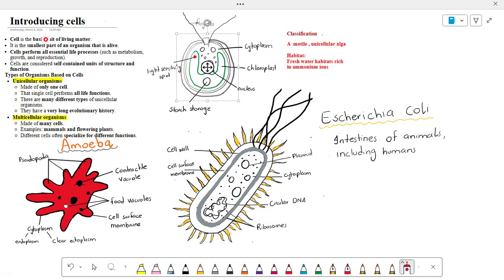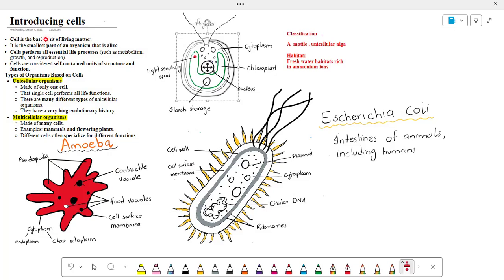So the next structure is the cytoplasm. Just like in unicellular algae, in amoeba the cytoplasm is also used for the metabolic reactions. All metabolic reactions occur in the cytoplasm. But the interesting thing is the cytoplasm has two parts: endoplasm and clear ectoplasm. Endoplasm is the inner dense part, as the name demonstrates. Endo means inner, and the clear ectoplasm is the outer part of the cytoplasm.